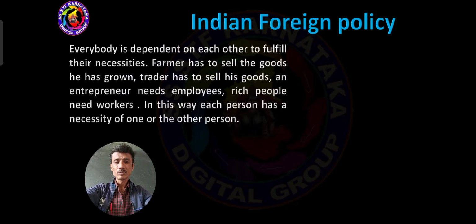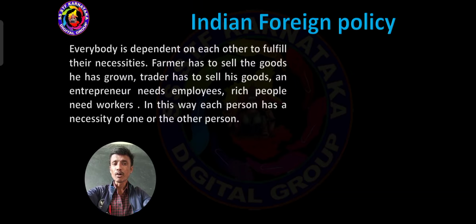An industrialist, one of the greatest businessmen, needs employees. Rich people need workers. So dear students, in this way, each person has a necessity of one or the other person. So living without depending on others is highly impossible. We have to lead a life always depending upon others.